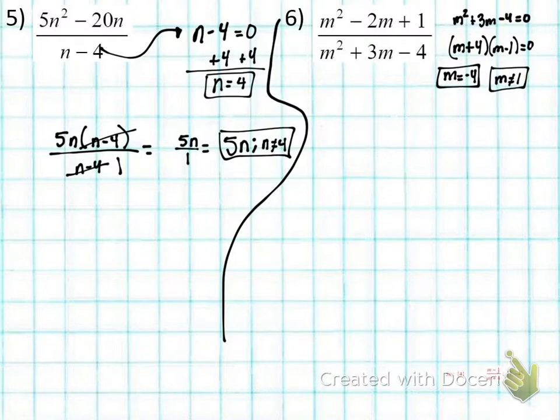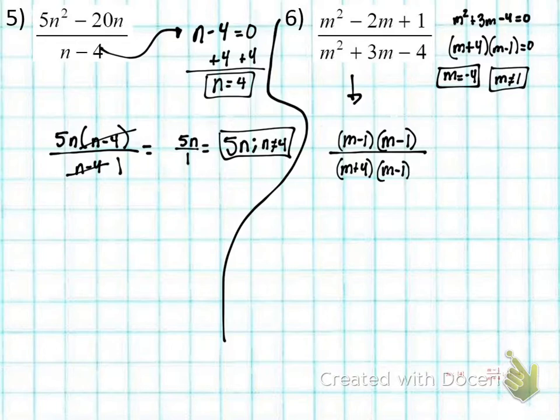Now we're going to take our equation here. We want to factor the numerator. Numerator is like saying m minus 1 times m minus 1 over m plus 4 times m minus 1. Okay.